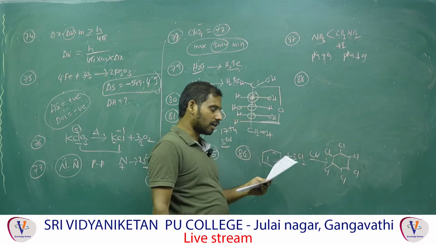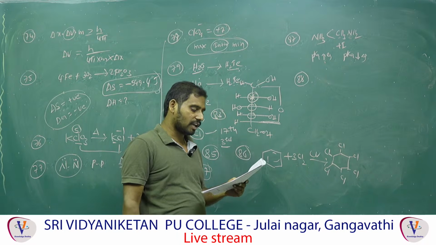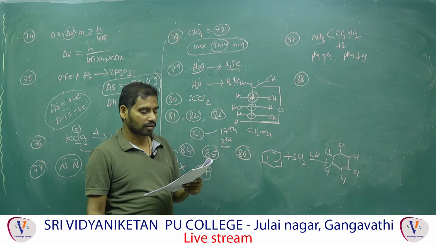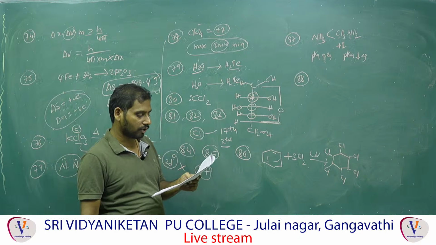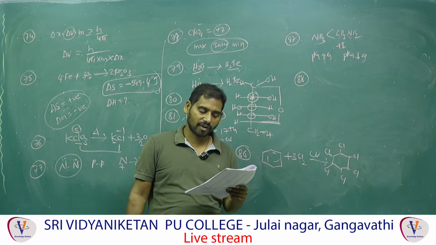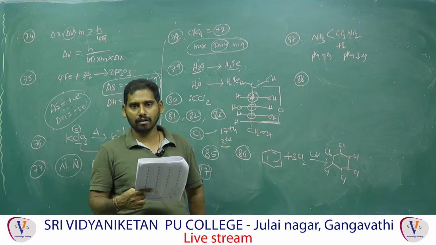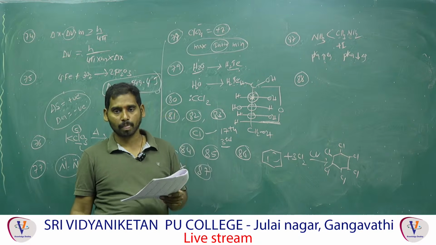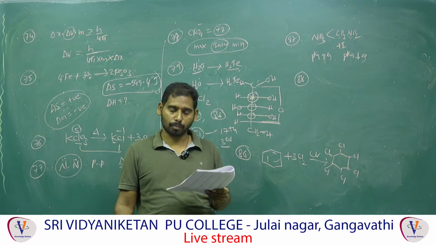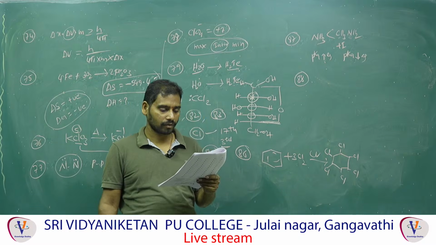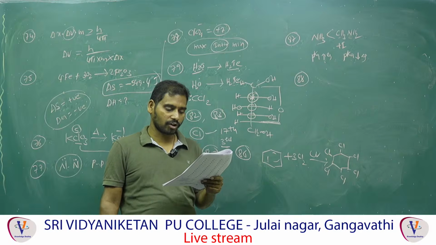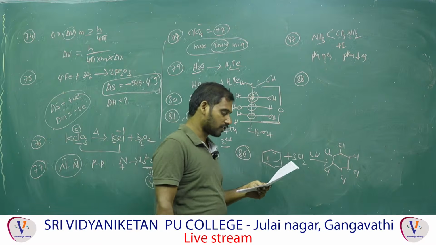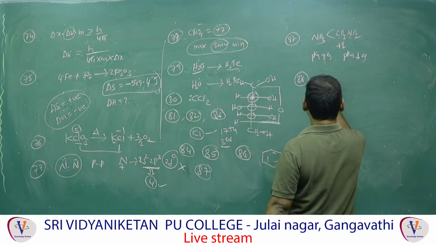This is related to the organic part, first year. Silica gel can be used as an adsorbent in. Yes, good adsorbent: silica gel and alumina gel. Correct. Thin layer chromatography is a type of adsorption. Yes, thin layer and column chromatography are both adsorption. Next one, paper chromatography is partition. Yes, chromatography paper contains water molecules trapped in it. Correct, ABC. Next one, question number 89.